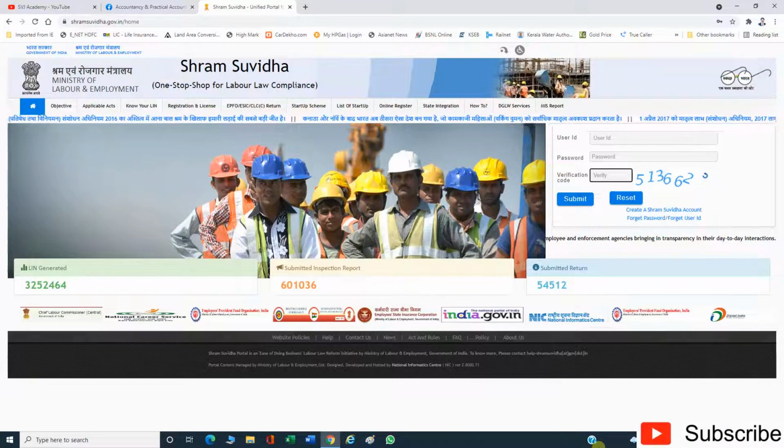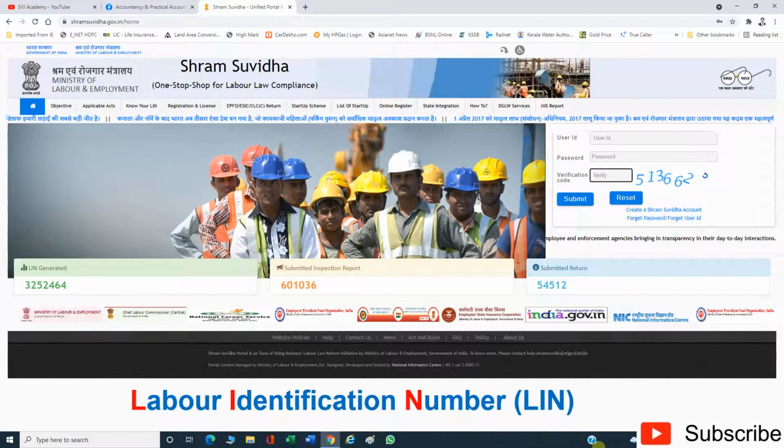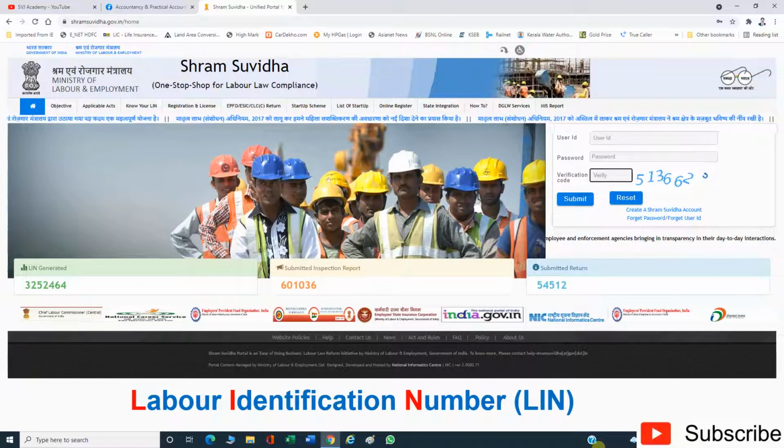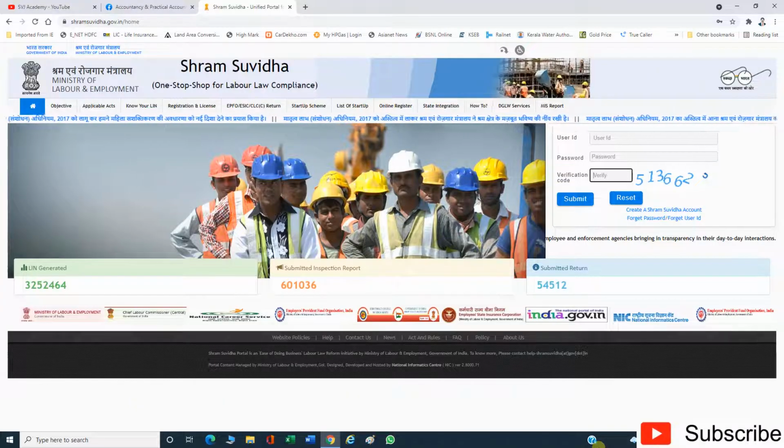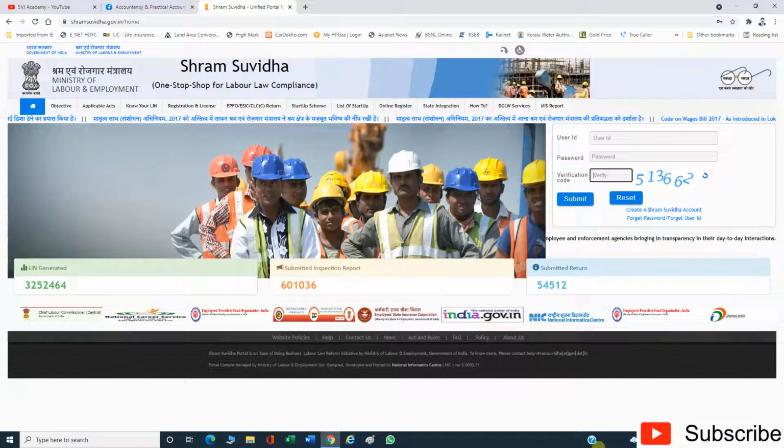The first main feature is Unique Labor Identification Number, LIN, allotted to units, facilitating online registration. When we register an establishment through Shram Suvidha portal, immediately we will get a LIN number, Labor Identification Number. Filing of self-certified, simplified single online return by industries, units will only file a single consolidated online return instead of separate returns.